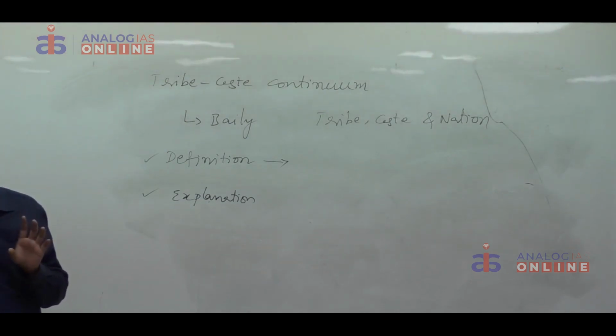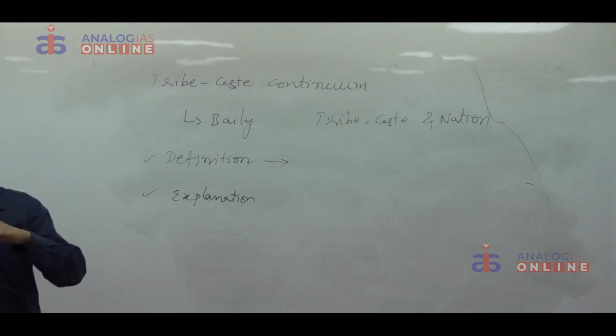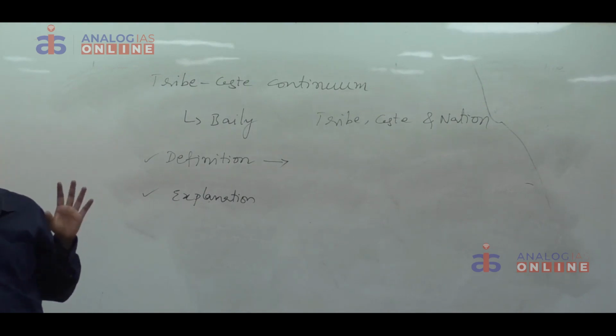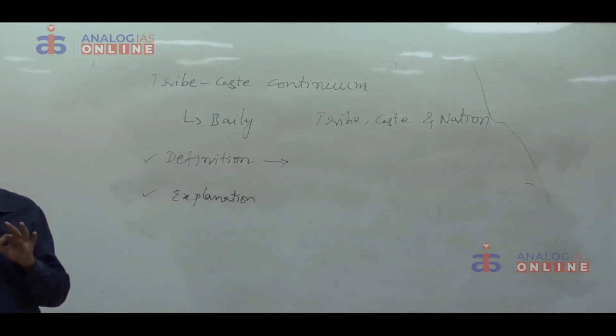That is the significance. Depending upon the degree of solidarity, if more segmental solidarity is there, then we can say that more tribal characteristics are there. If there is more organic solidarity, we can say that there are more caste characteristics. Accordingly, we can decide whether to recognize them as tribals or not. That is the significance. When the Indian anthropologists were grappling with the problem of demarcation between tribe and caste, F.G. Bailey solved that problem by saying that it is not possible for us to demarcate. Why? Because both are considered as two ends of a single continuous line.